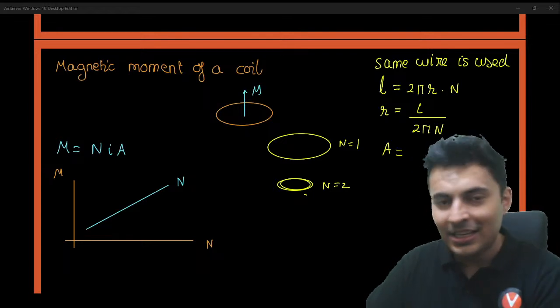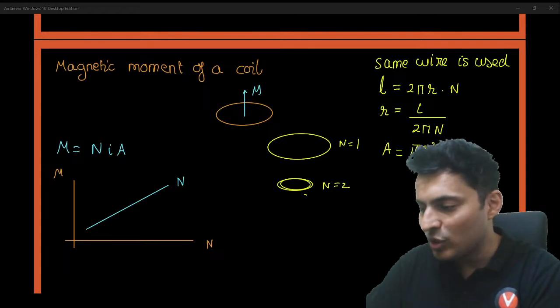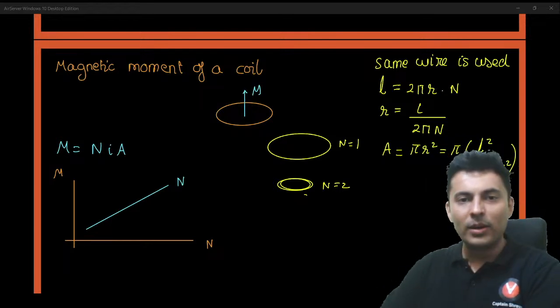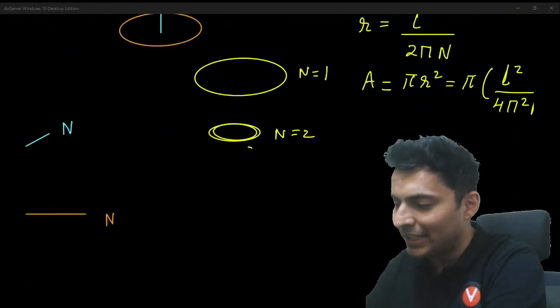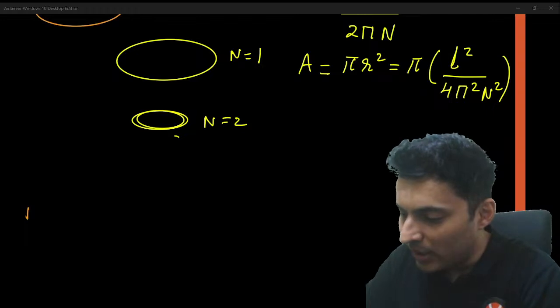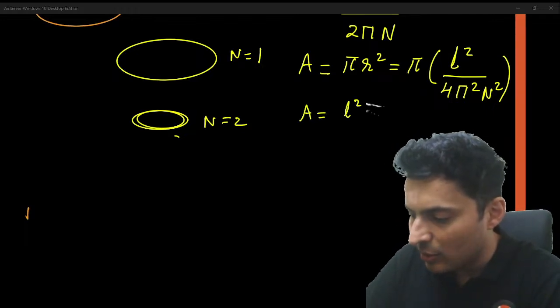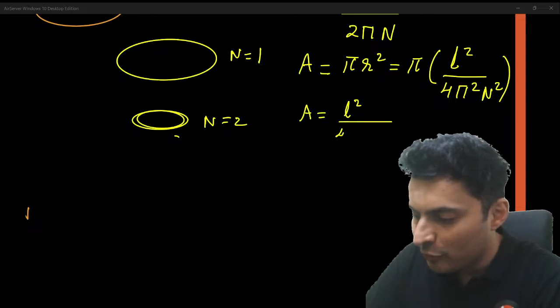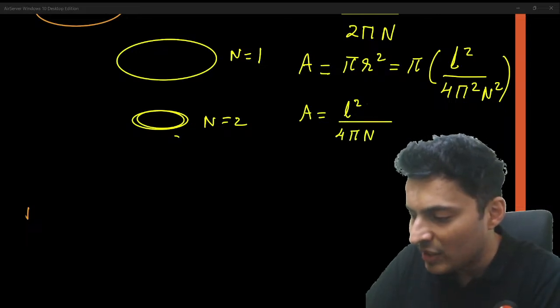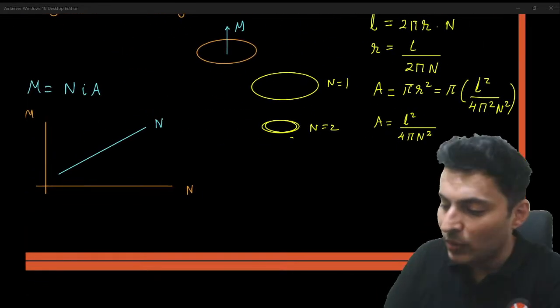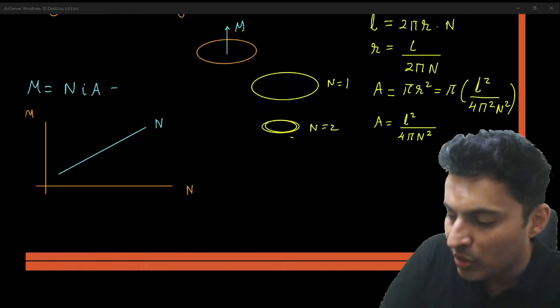What will area be? Area is pi r square. That means it will be pi L square by 4 pi square n square. Correct? So what will area come out to be? Pi cancels. You will get L square divided by 4 pi n square.